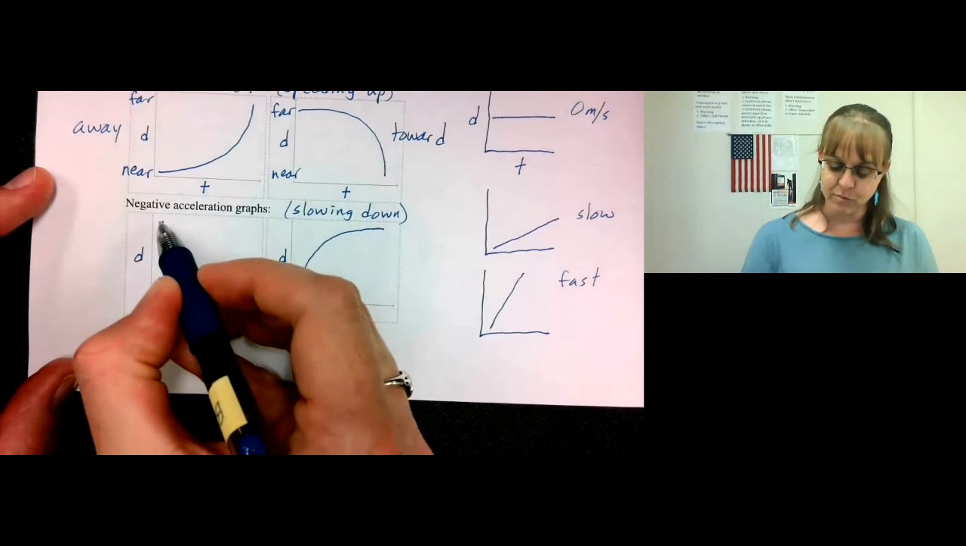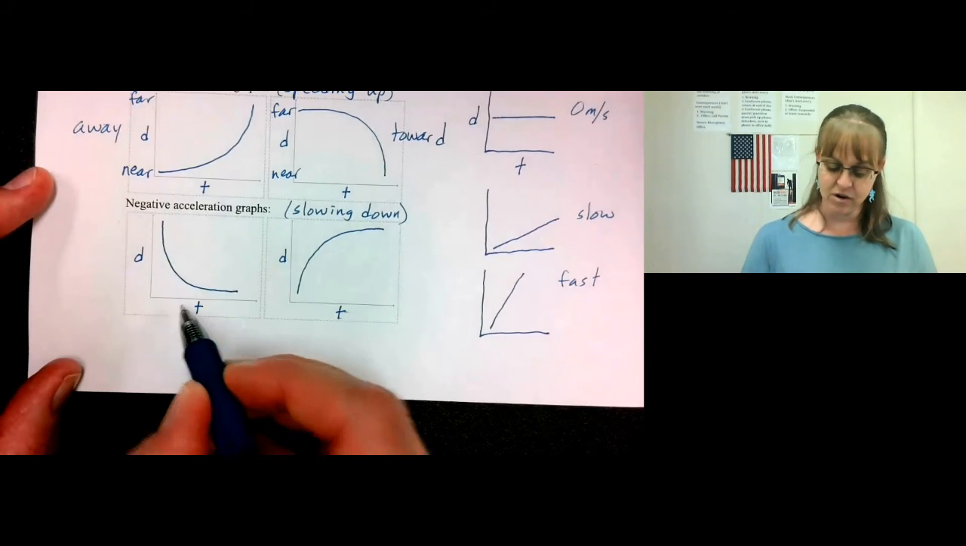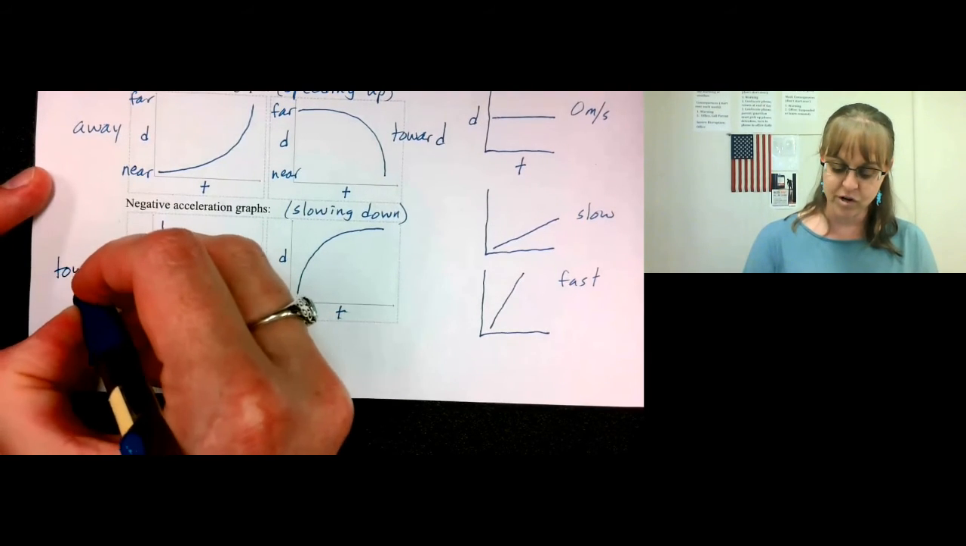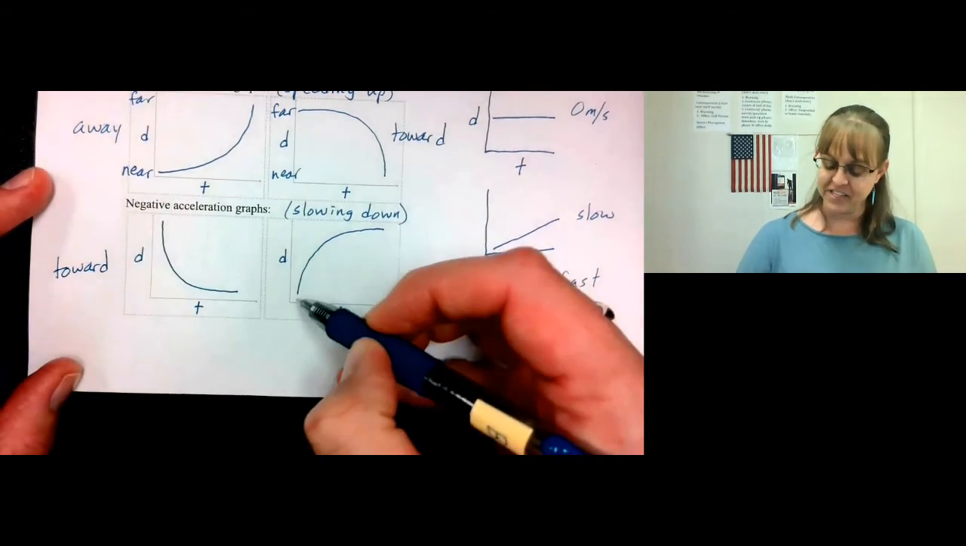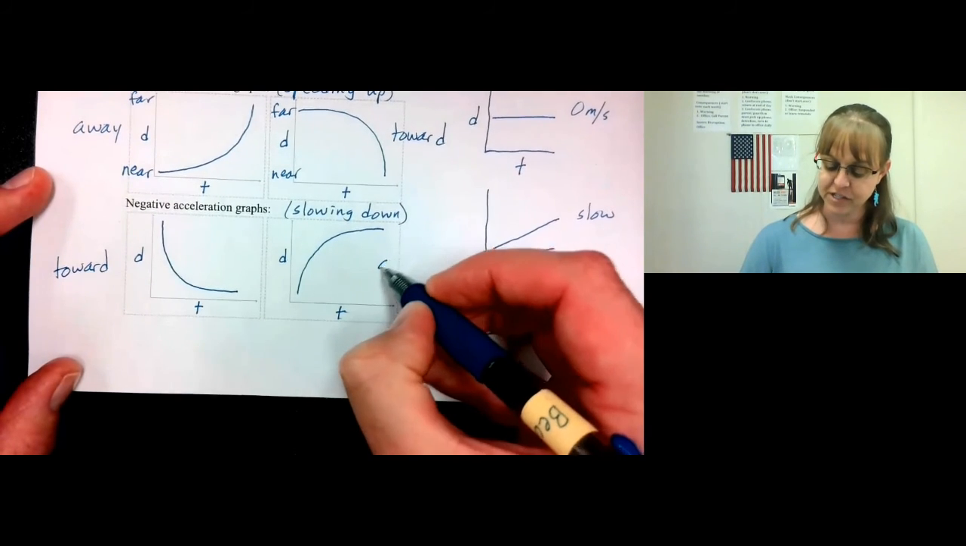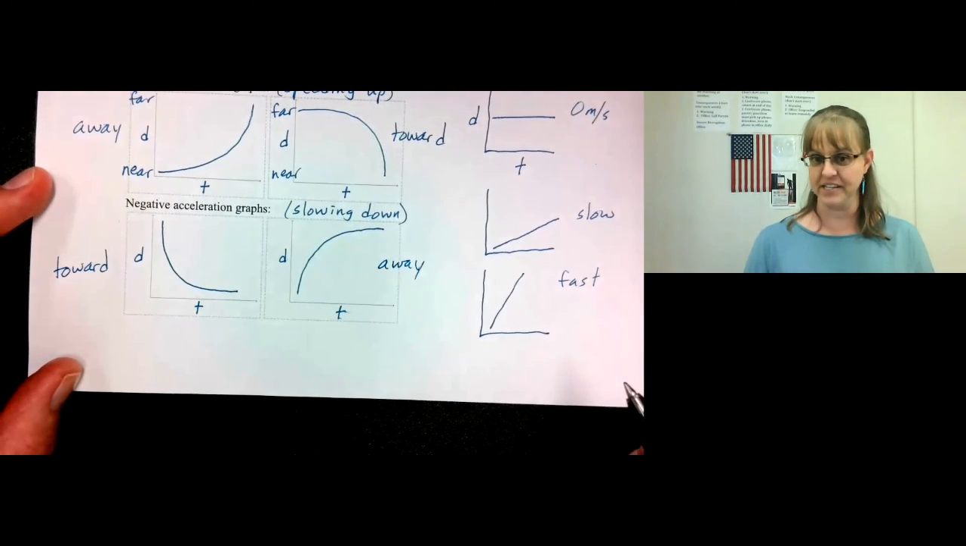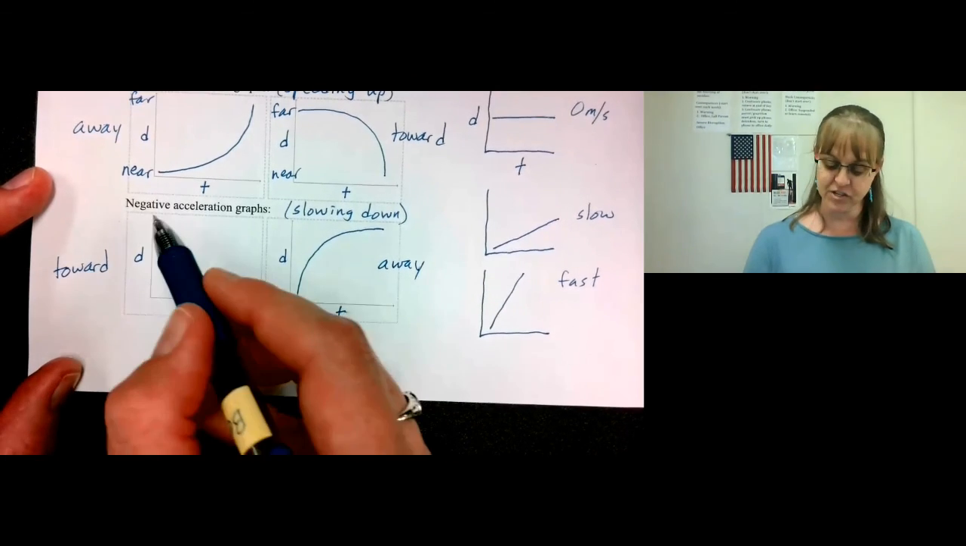Once again, this is moving from far away to near. So this is toward the detector. This one is moving from near to far, so this one is moving away from the detector. But both graphs are slowing down.